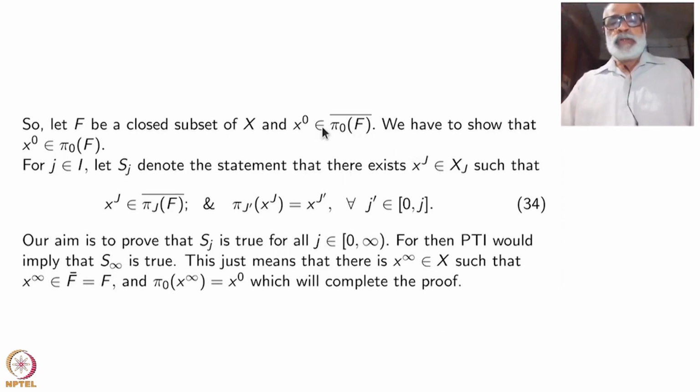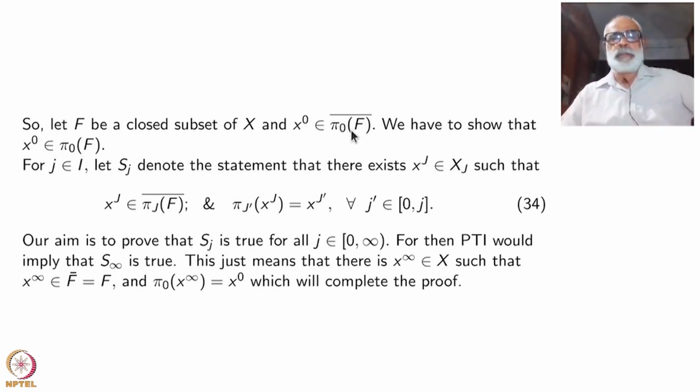All right. So start with a point x suffix top x naught, because I would like to use the lower suffix for the coordinates. Okay, this is some point in pi naught of F bar, bar denoting the closure. Okay.